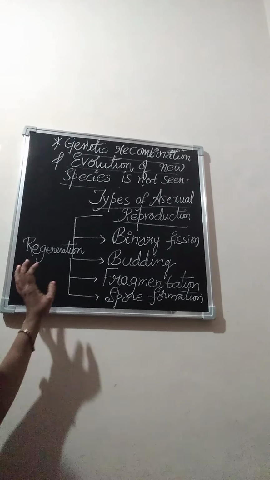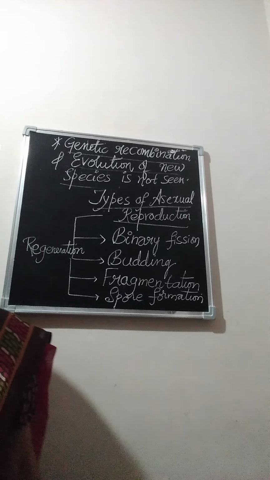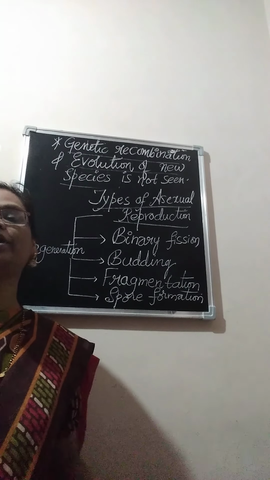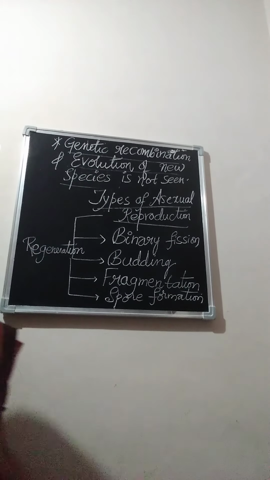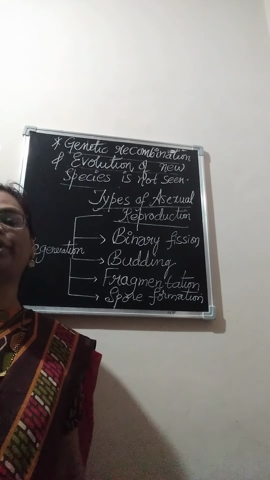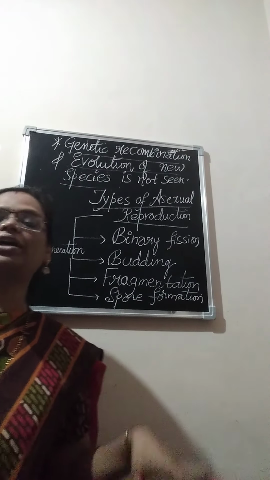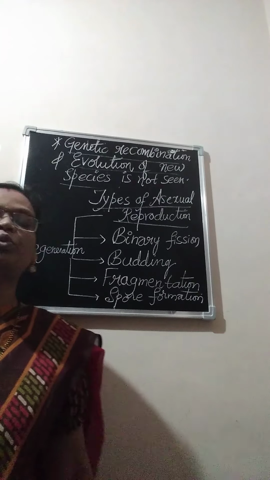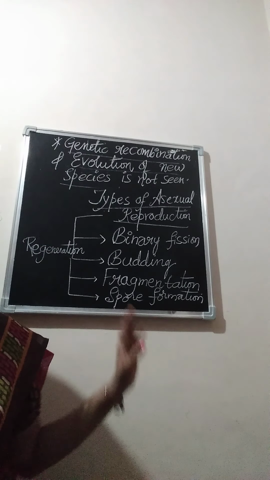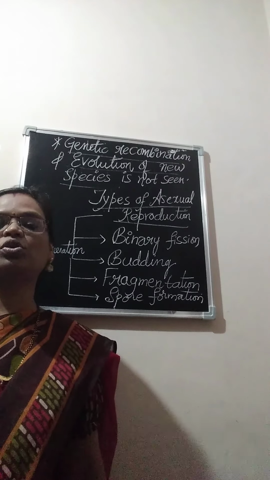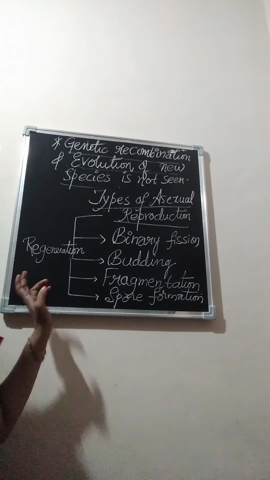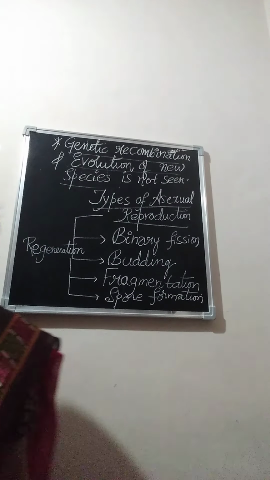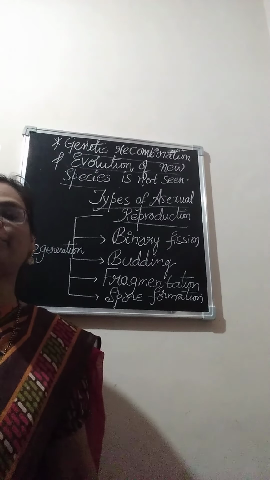Actually it should not be considered a mode of reproduction. It is a regaining of the lost parts. But in some organisms, during this regaining process, they regain the whole body. That's why some scientists say that regeneration is also a type of asexual reproduction. But it is not a substitute for the reproduction process, because giving rise to young ones by regeneration is not possible in all living organisms. Only a few organisms show this regeneration capacity.